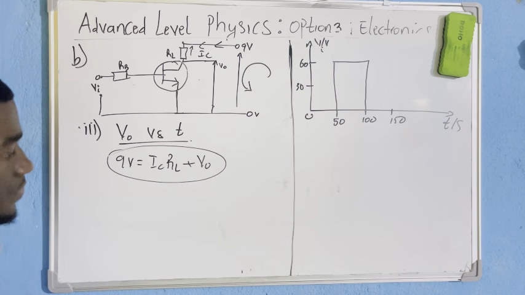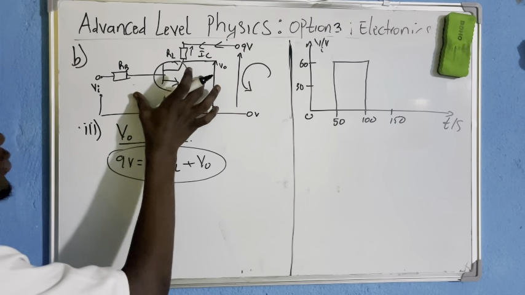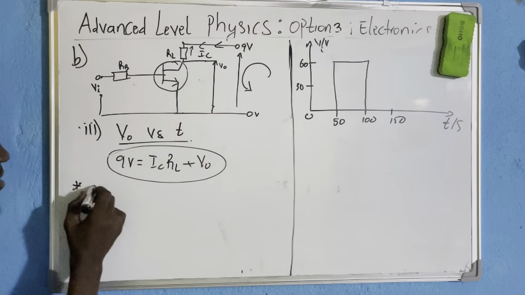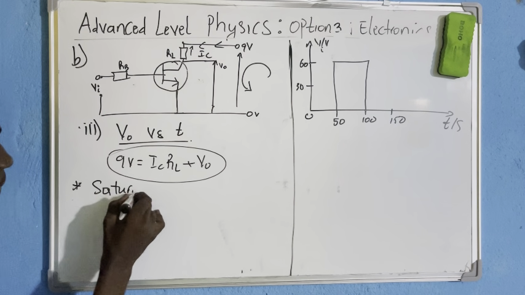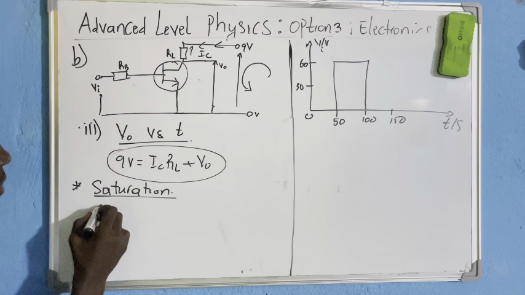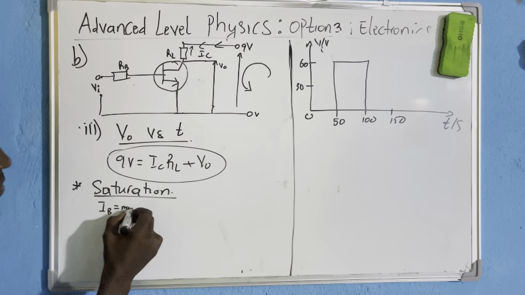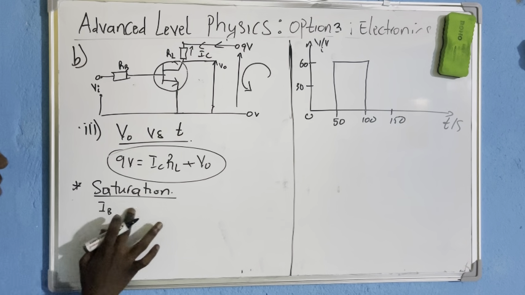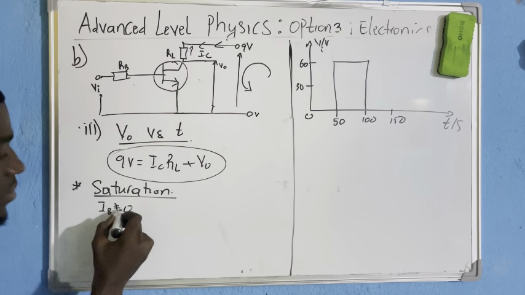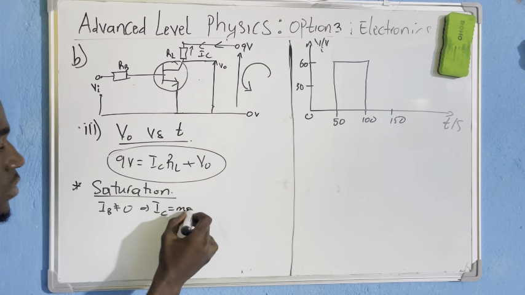From here, let's say I'm using my transistor as a switch. It means that there should be two states. The first state is saturation. At saturation, we know that the current flowing through the base is maximum, is large, or is not zero. Implying that current will flow through the collector, implying the current flowing through the collector will be maximum.